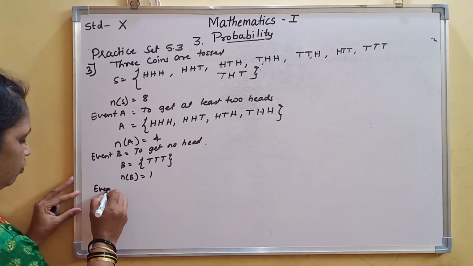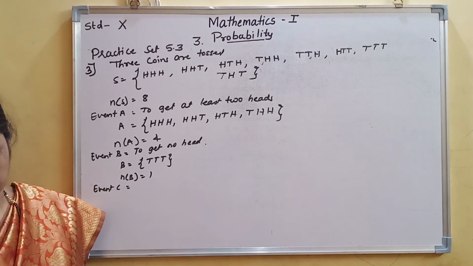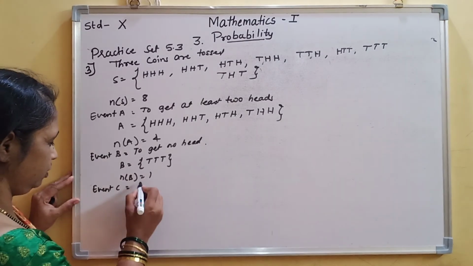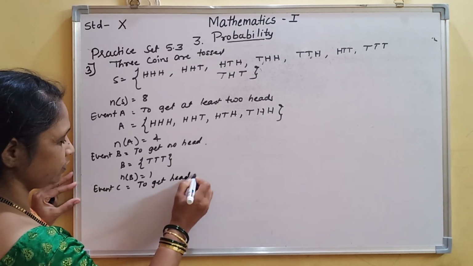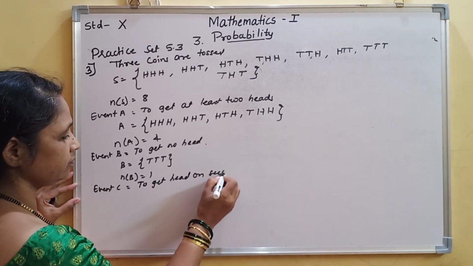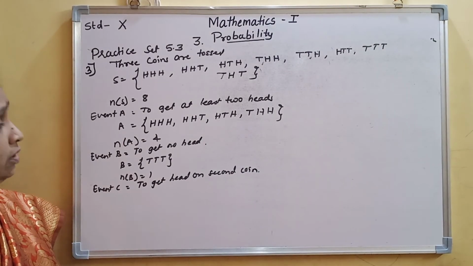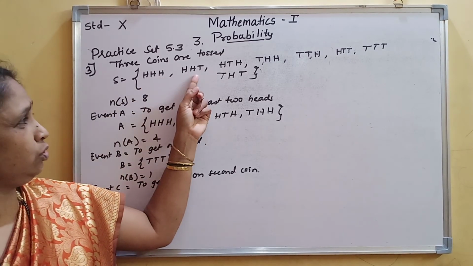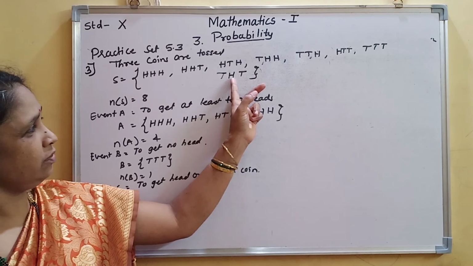Event C is equal to what? Event C is to get head on the second point. Means on the second point you want head. On the second point, head, you want 1, 2, 3 and 4.